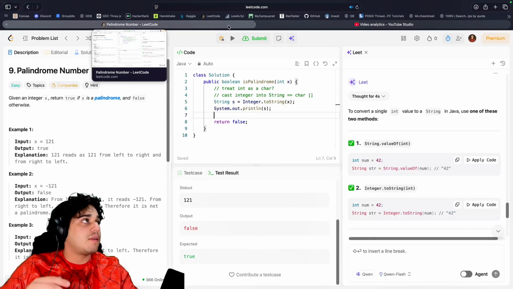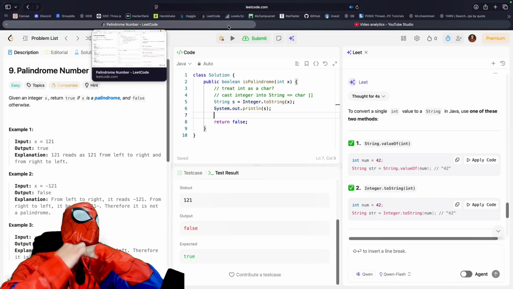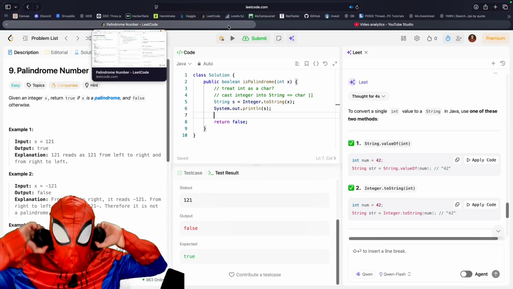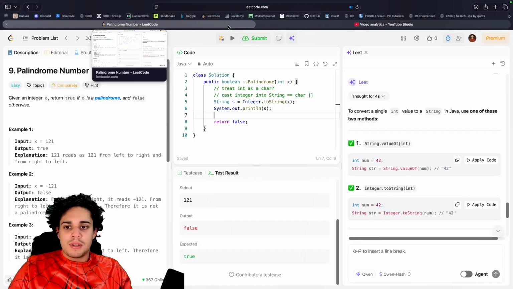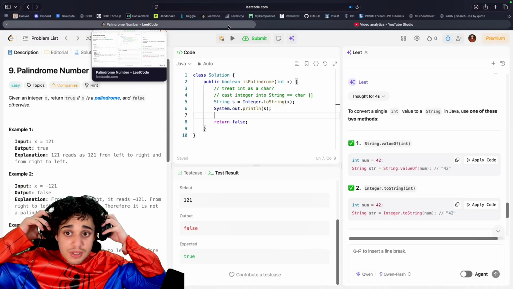Oh wait, we need the white background. We need to redo this shot. Hold on, white background more. So we're gonna redo this shot. All right, guys. Feeling claustrophobic. Sorry. Anyways, let's continue moving forward with this problem.